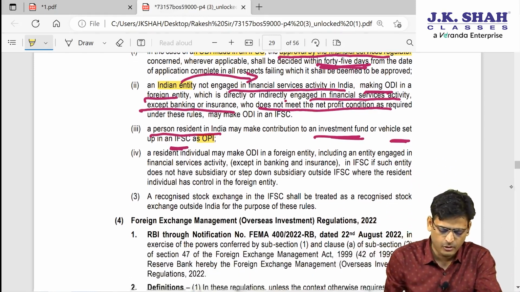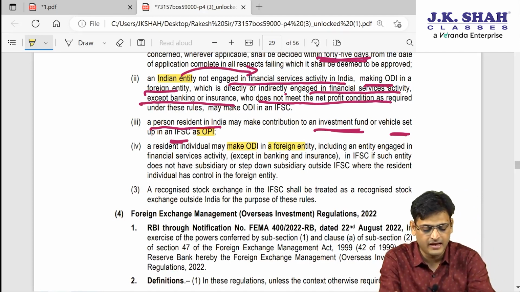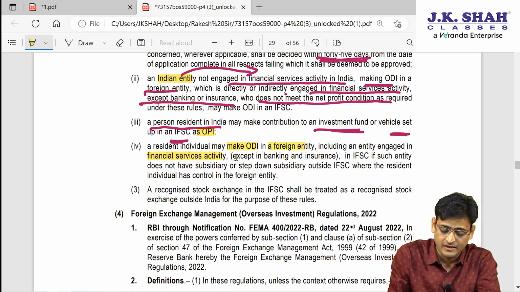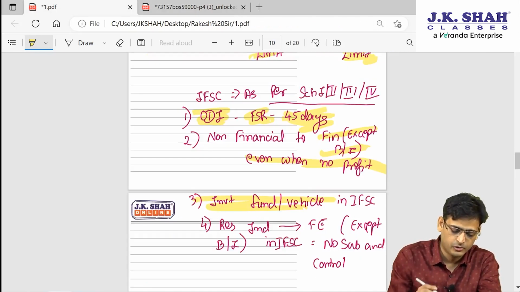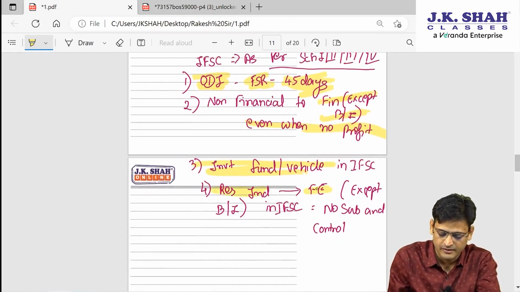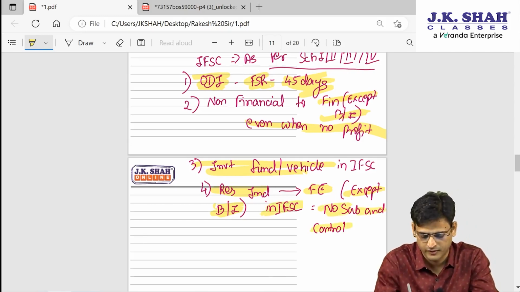And then the last point they are talking about is that a resident individual may make ODI in a foreign entity, including an entity engaged in financial service activity except in banking and insurance, provided they don't have a subsidiary and the resident individual has control over it. So what they are trying to say is that a resident individual can make an investment in a foreign entity, but it shall not be into banking and insurance in an IFSC I am talking about, and that foreign entity shall not have a subsidiary and the resident individual shall have control over it.